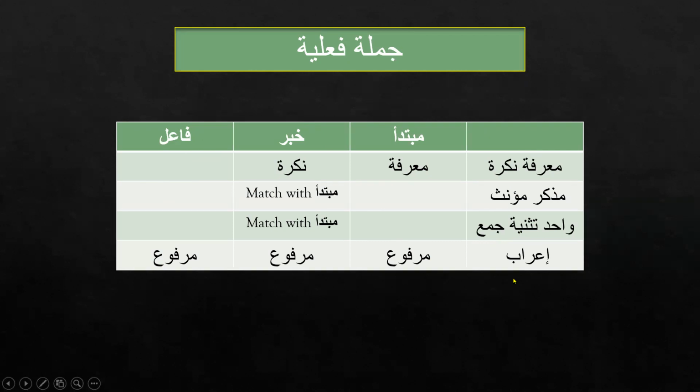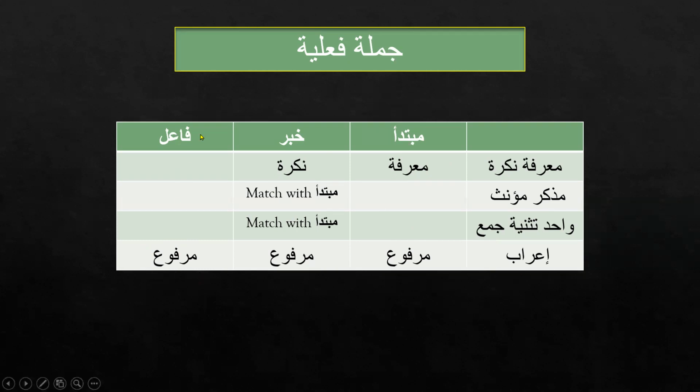But one thing that you should remember is that it must be marfu. Like I mentioned, in Jumla Ismiya, Mubtada and Khabar both are marfu, both will have a Dhamma or Dhammatain.